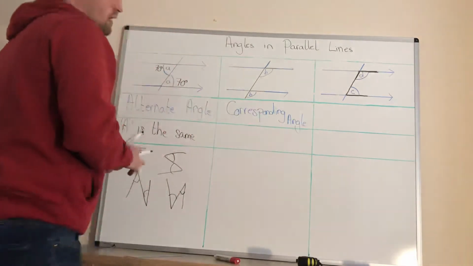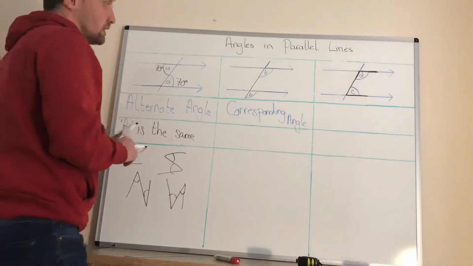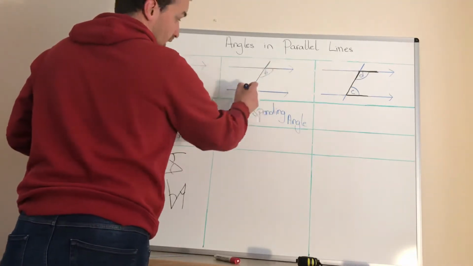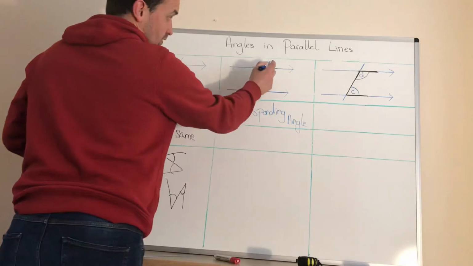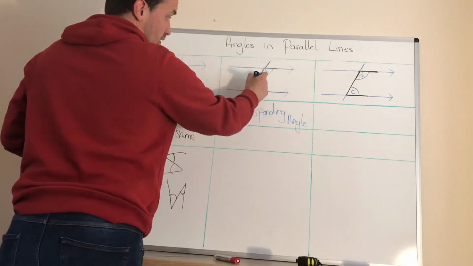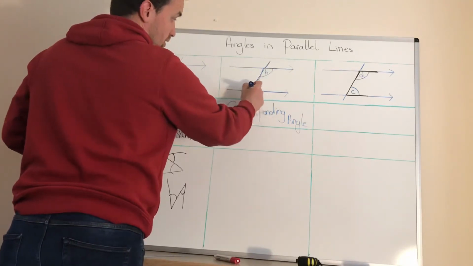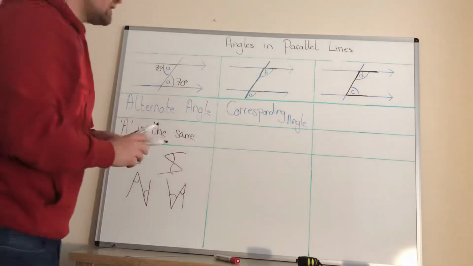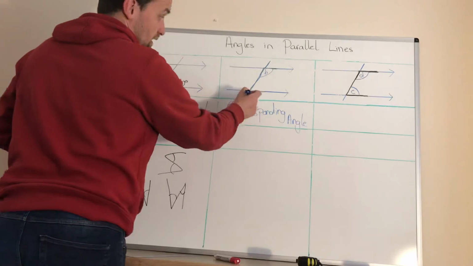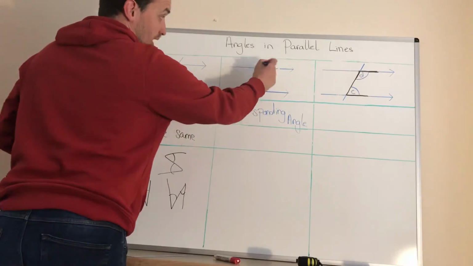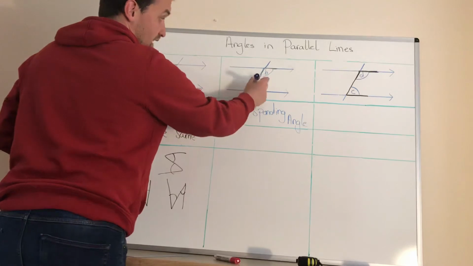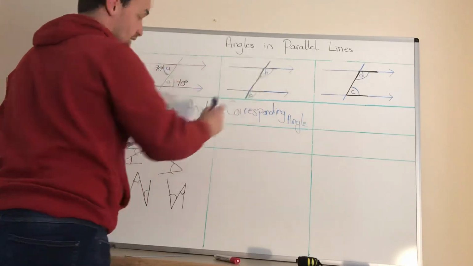Okay, the second one that we're looking at is what we call a corresponding angle. Okay, slightly different to the first one. It makes a letter F. I don't know if you can just about see it. You've got an F there. Thing to remember for this: the top angle here is the same as the top angle there, which would make this angle in here the same as that angle in there.